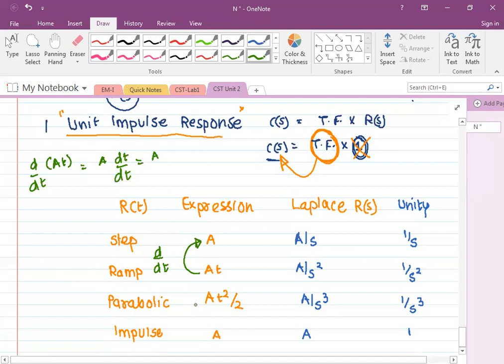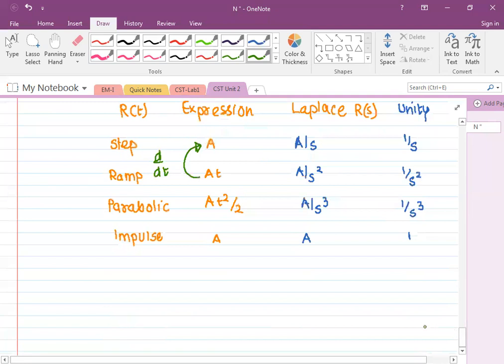Okay, if I take derivative of parabolic, obviously, what is at square by 2? If I take derivative, then 2 आगे आ जाएगा, and d t square by dt, so it is t and a, and this 2 will cancel out, so it is at.